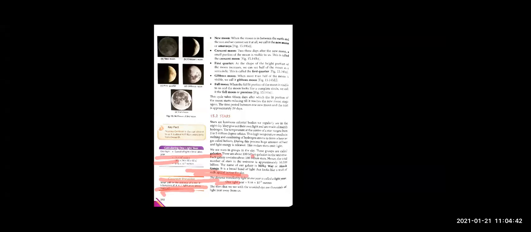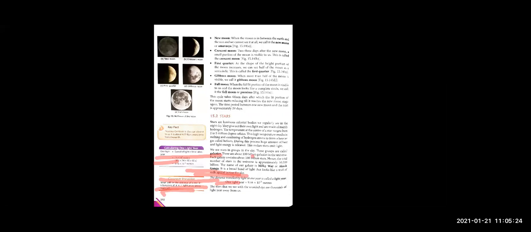So let's start with the different phases of the moon. The first phase is new moon. So children, new moon is when the moon is exactly between the earth and the sun, right? So the part of the moon which is on the side of the sun will be bright, but we will not be able to see that part. The side of the moon which is towards the earth is dark, there is no light over there.